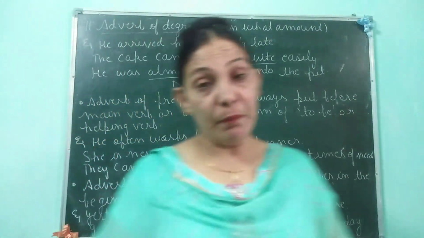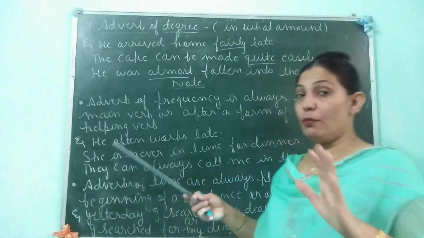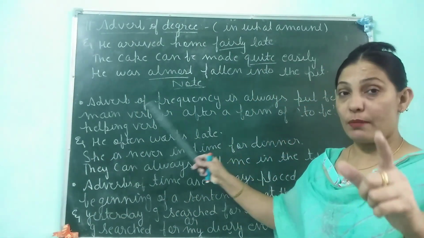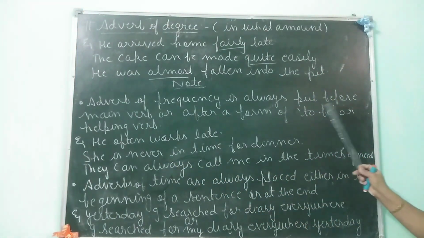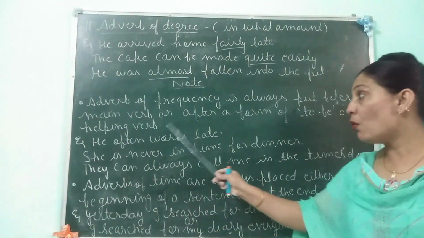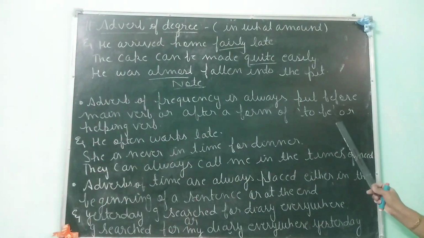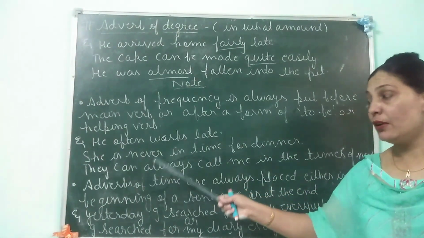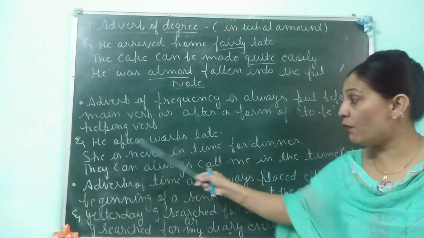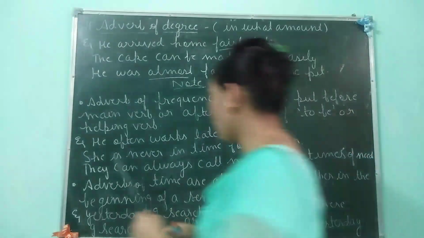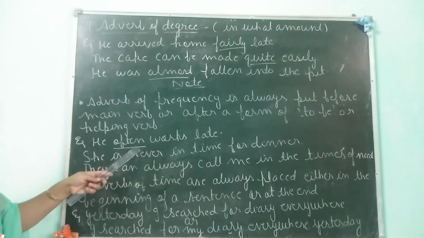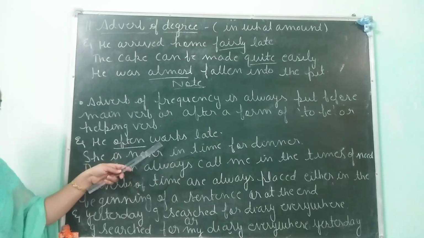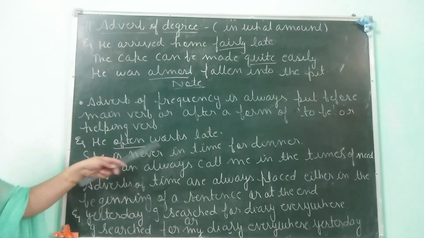Now, before ending the video, you must remember this note. Number one is adverb of frequency is always put before the main verb or after a form of to be or helping verb. For example, he often works late. Often. This is verb and often is adverb of frequency. So it will be placed before the main verb.